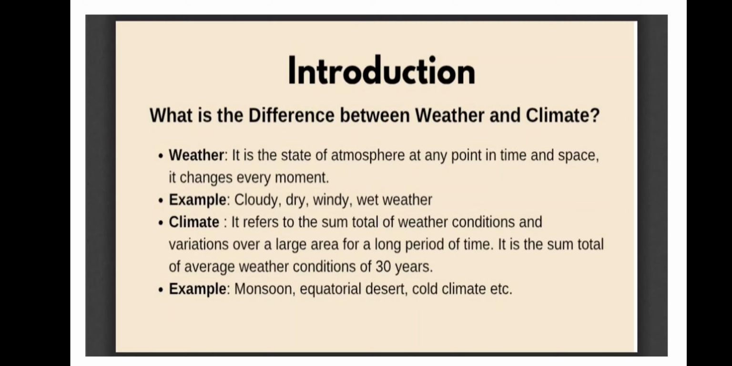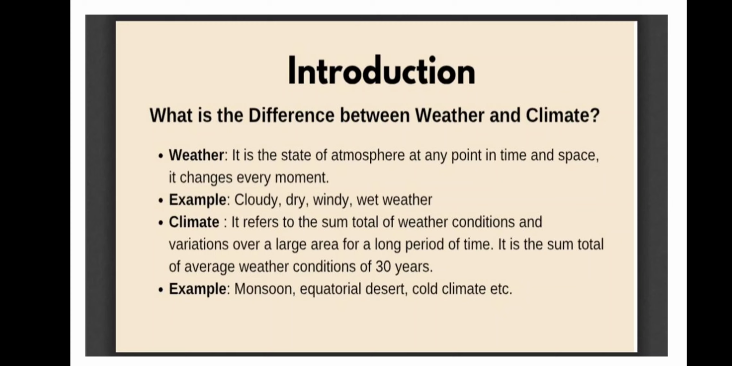Okay, so if we see how the climate of a place can change, it can change after 30 years, and if it changes after 30 years, then it would be counted as climate change, right? But weather can change every 1 hour or every moment. There are examples given for weather. We have cloudy weather, dry weather, windy weather, wet weather, cold weather. And cool weather changes for a certain period of time, as I said.